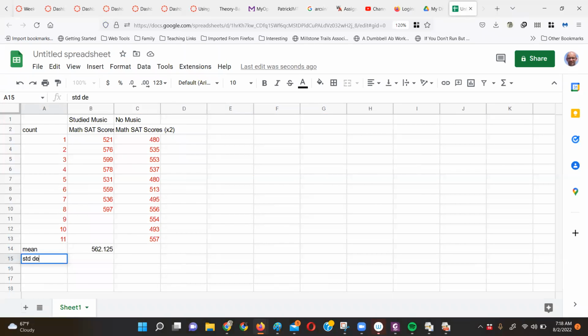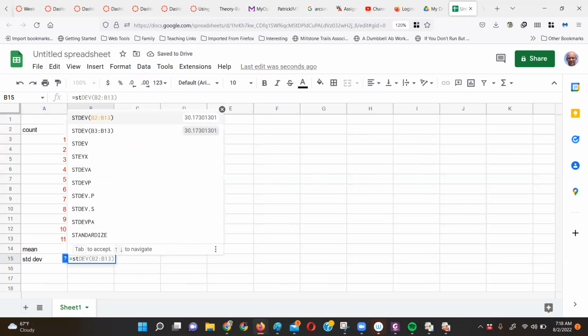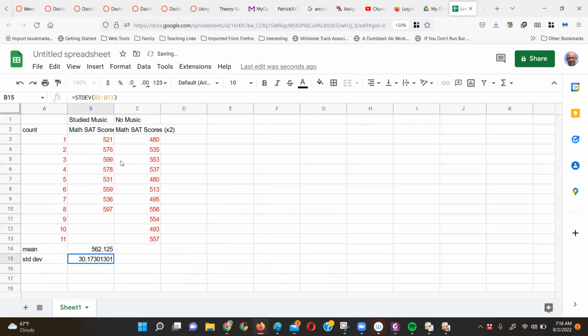And for the standard deviation, I'm going to do a similar thing, equals STD. Here, it pops right up here. Yeah, I want this one. Did it remember it? Whoops. Well, let's see what it did. It's just getting too smart. So now I'm going to do the same thing for without music. And see how it did that. You can retype everything or it'll do it for you if you just fill over.